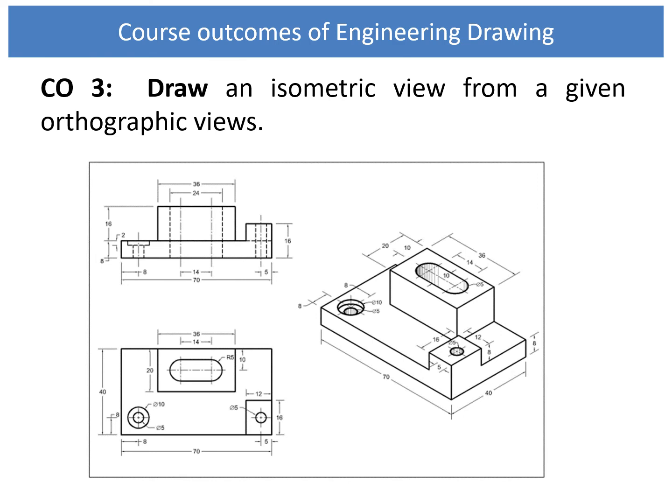Next, you will draw an isometric view from a given orthographic view. This shows a two-dimensional view and its conversion into a three-dimensional view. A three-dimensional view is also called an isometric view and a two-dimensional view is called an orthographic view.